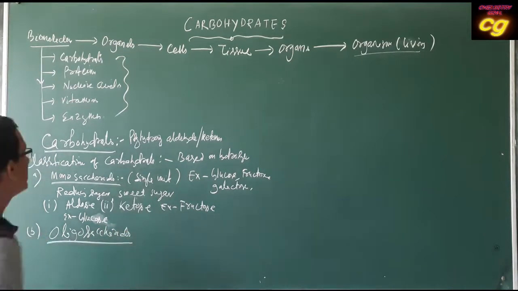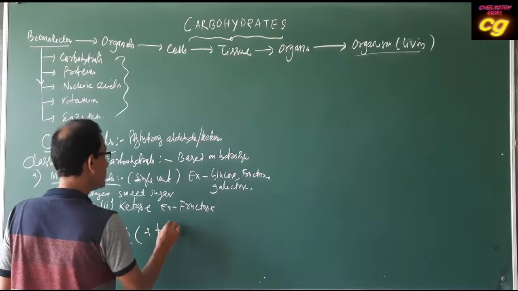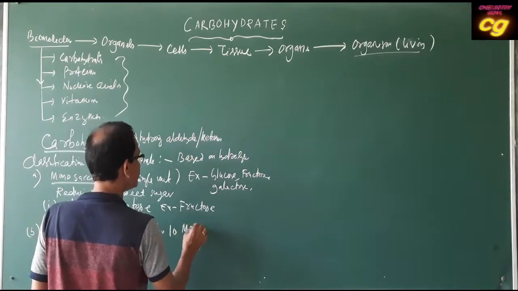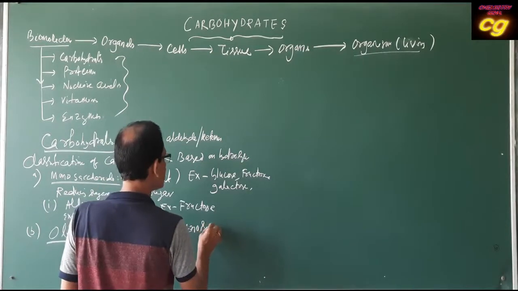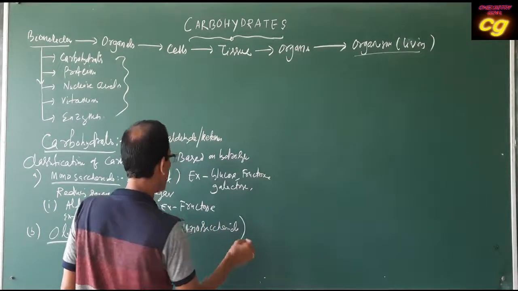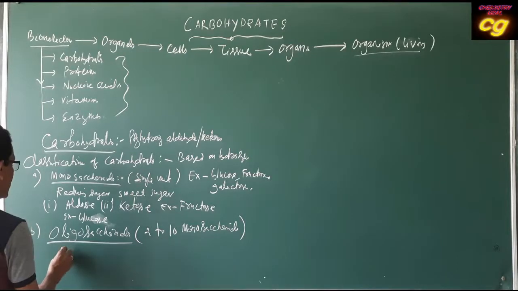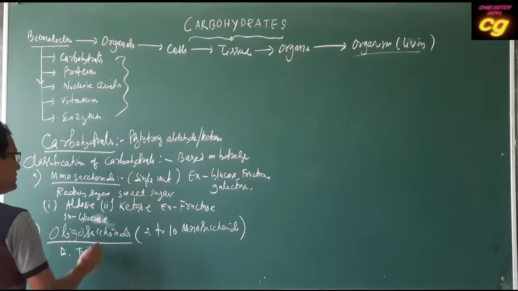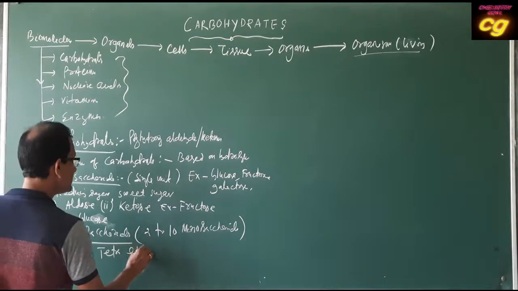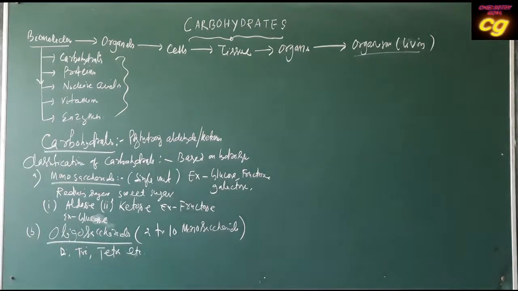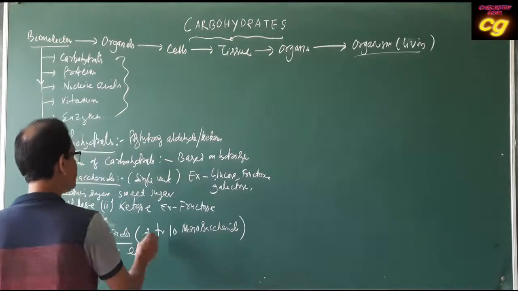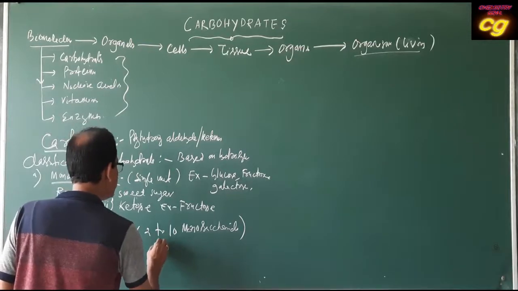The second type is oligosaccharides. Oligosaccharides contain 2 to 10 monosaccharides on hydrolysis. When they hydrolyze, they produce 2 to 10 monosaccharide units. That's why they are called oligosaccharides. Examples are disaccharides, trisaccharides, tetrasaccharides, like this. We'll discuss disaccharides, for example maltose.